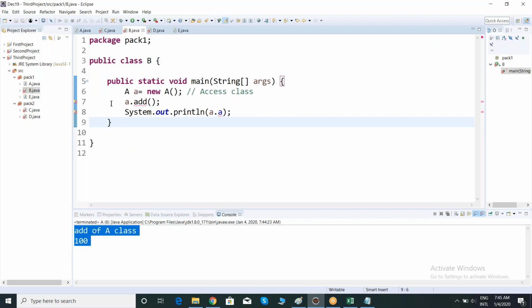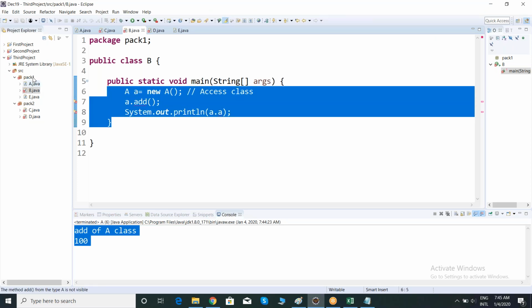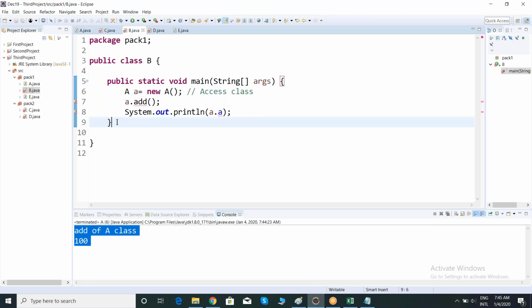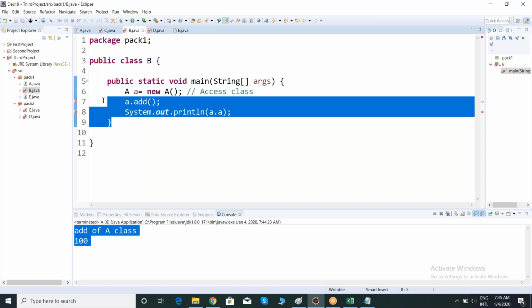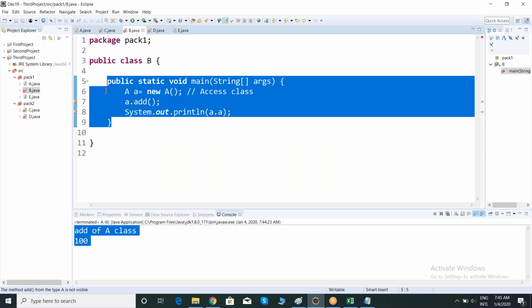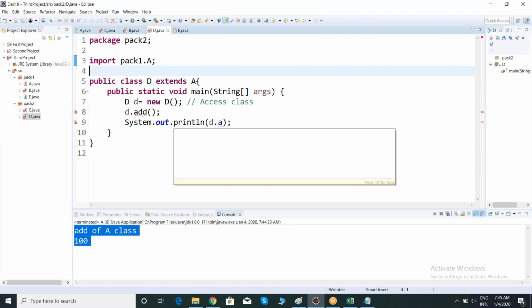See, observing here, this is the same package, other class. If you are not able to access in another class in the same package, you're not able to access in another package. Even a child class is also not possible. See, this is a child class. Even a child class is also not possible.